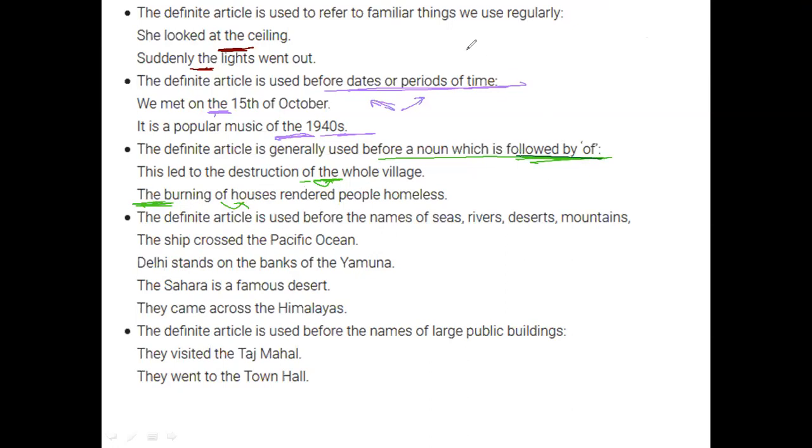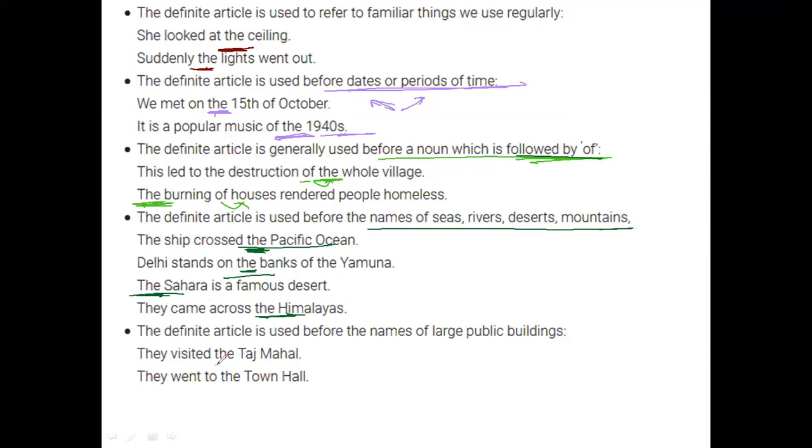Then we have the definite article before the names of seas, rivers, deserts, mountains. This is quite obvious, right? Because these are universal in nature and you have to name them as they are presented. So, the Pacific Ocean, the banks of the Yamuna, the Sahara, the Himalayas. These are a few that you must be quite aware of already.